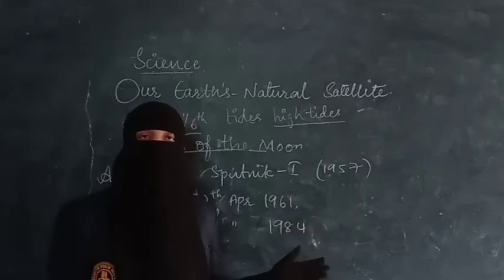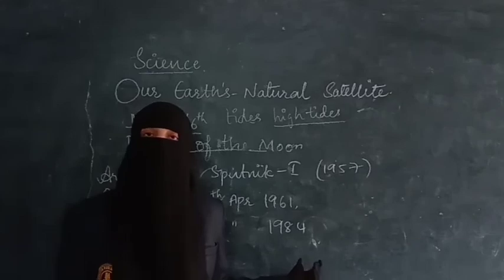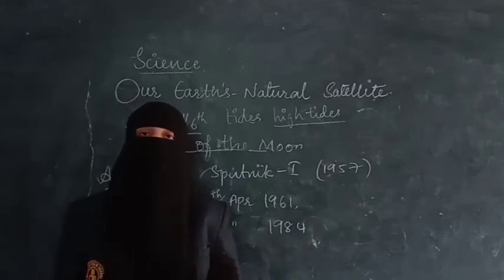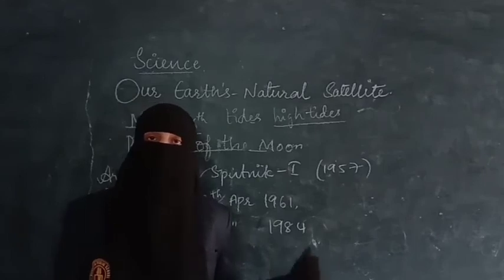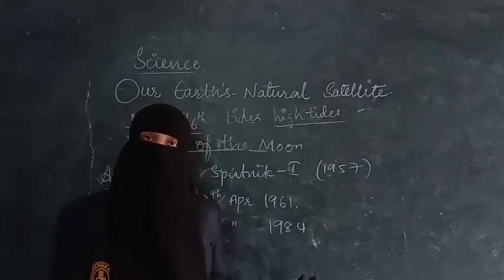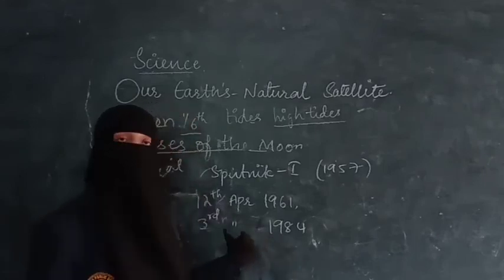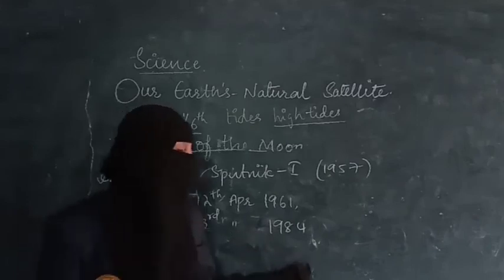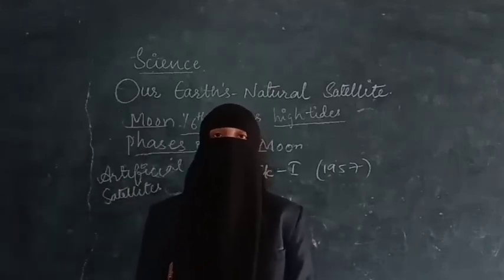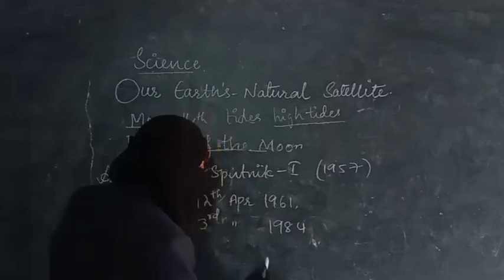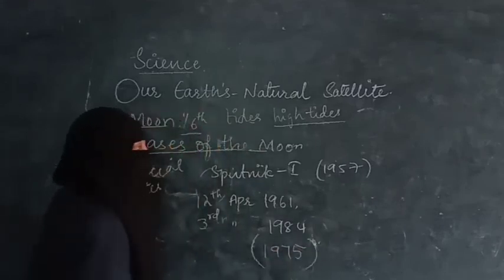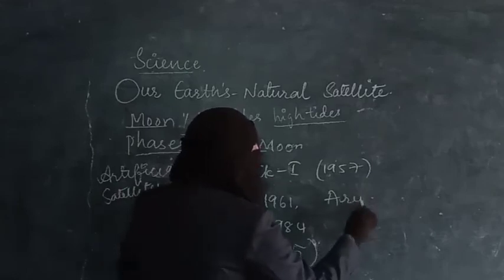They are from Russia. And on the 3rd April 1984, Squadron Leader Rakesh Sharma was India's first person to go into space. In the year 1975 the first artificial satellite of India was launched, that is Aryabhatta.